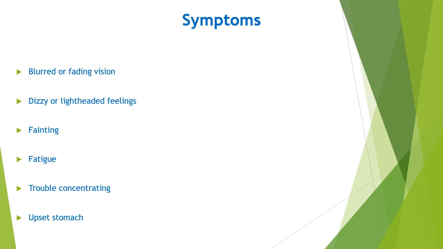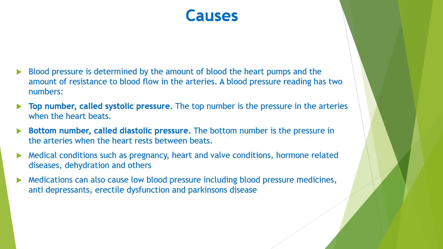These can be due to reasons such as serious bleeding, serious infections, or allergic reactions. Extremely low blood pressure can lead to a condition known as shock. The symptoms of shock include confusion, especially in older people, cold, clammy skin, pallor, rapid shallow breathing, and a weak and rapid pulse. These are other common symptoms: blurred or fading vision, dizzy or lightheaded feelings, fainting, fatigue, trouble concentrating, and upset stomach.